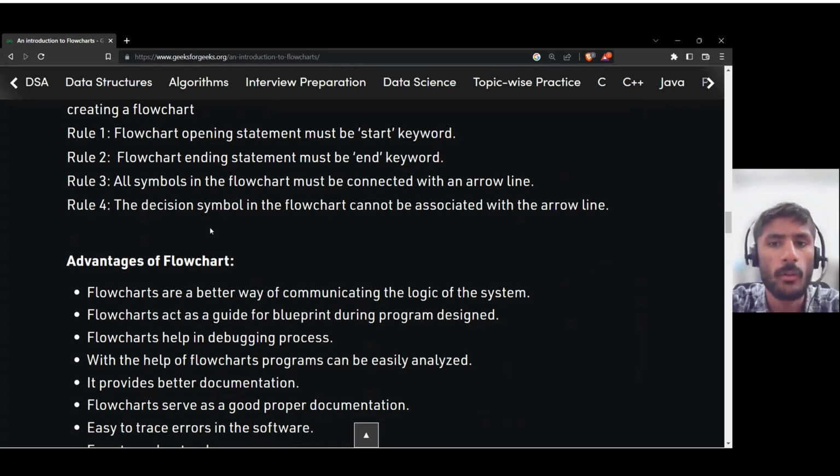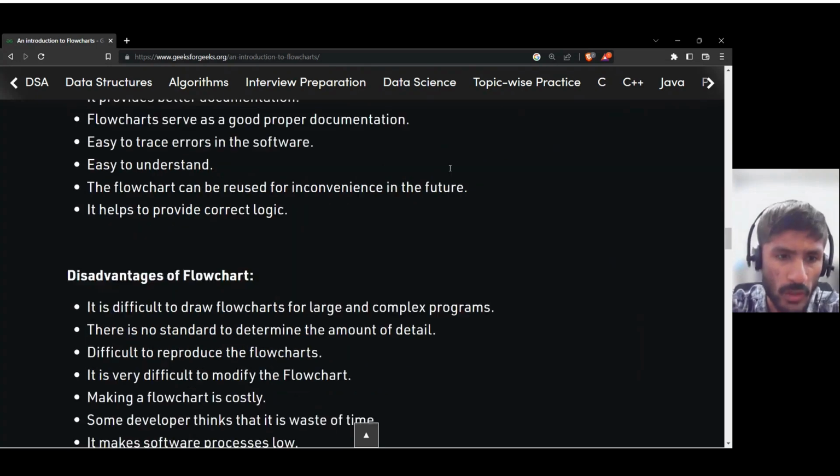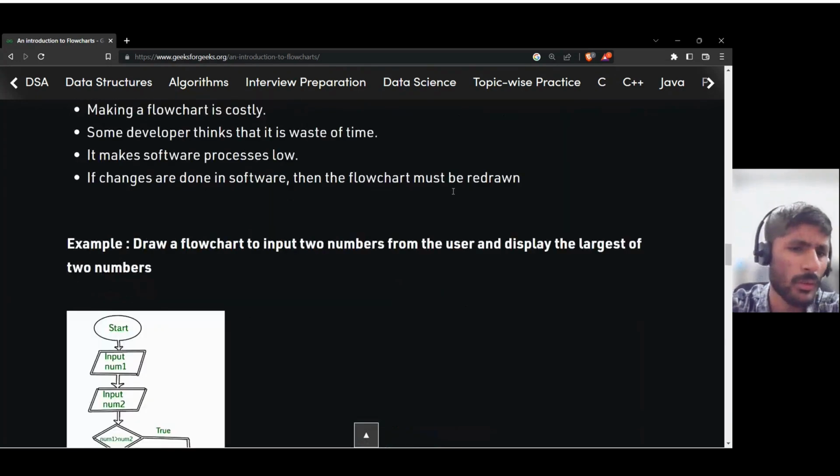Got that arrow? What I'm talking about, okay? And fourth, the decision symbol in the flowchart cannot be associated with the arrow line. Now, what is this? The decision symbol in the flowchart cannot be associated with the arrow line. So I will tell you when we are making a flowchart. Now here are the advantages and disadvantages. You can read it out.